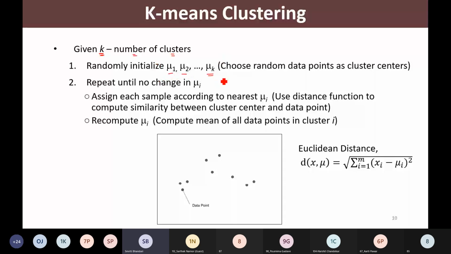So how are we going to initialize those cluster centers? Typically we randomly choose k data points, and these k data points will become the cluster centers.